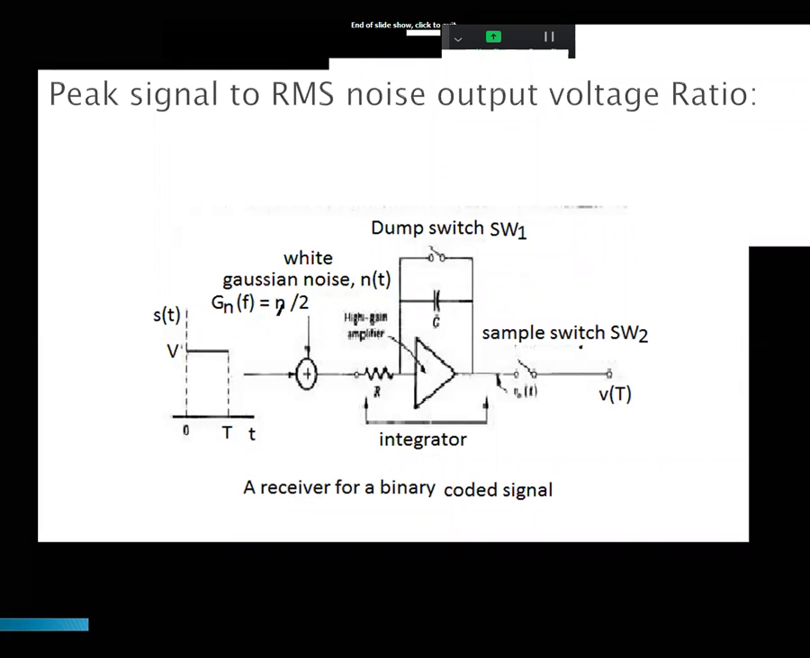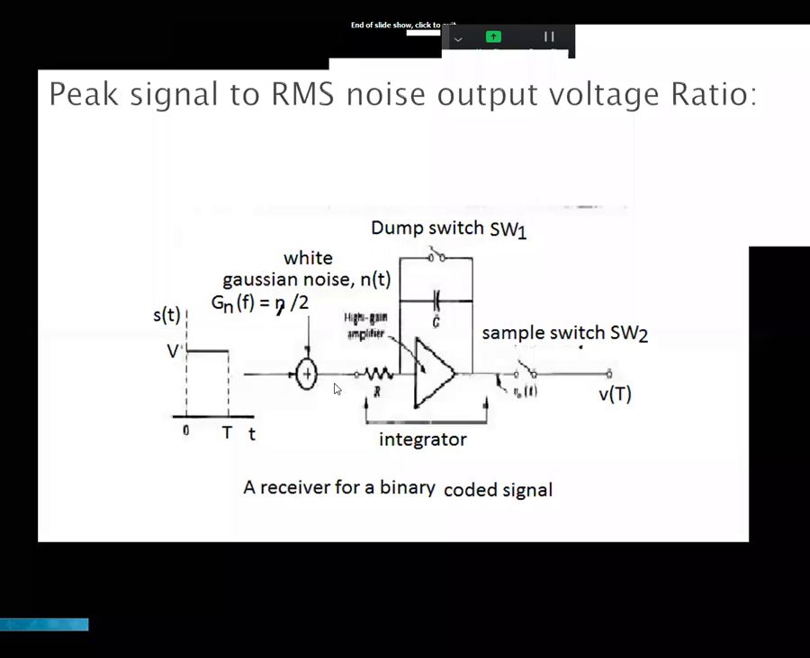Here is the same block diagram. This is the high gain amplifier, R is the resistor and C is the capacitor, and the dumping switch is there now. The dumping switch is SW1, and the sampling switch is SW2.